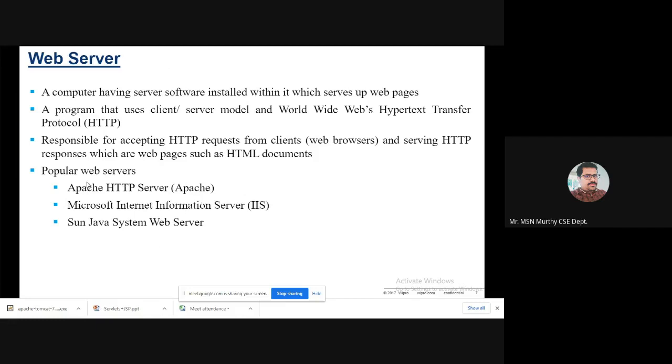Let us see some of the popular web servers. We have the Apache Tomcat web server, Microsoft Internet Information Server, and Sun Java System Web Server.